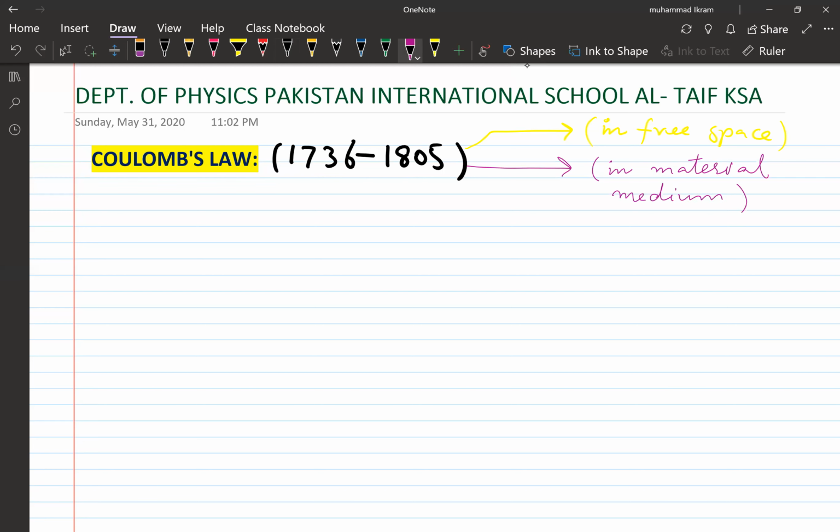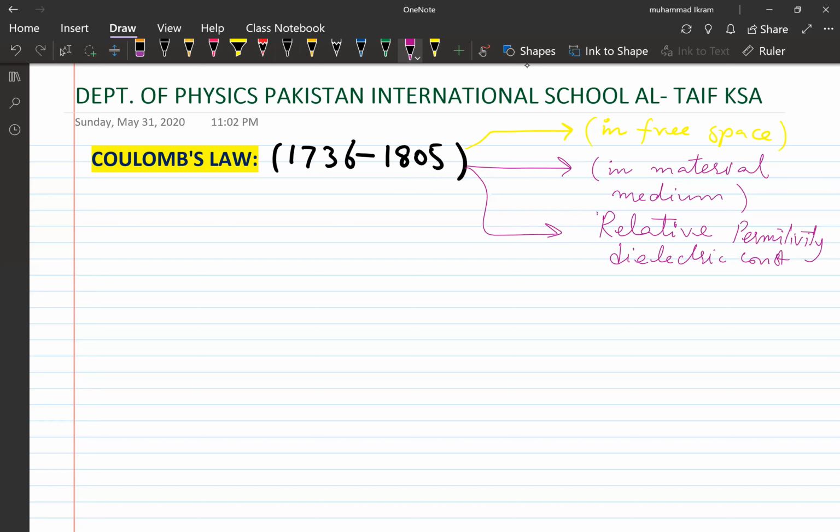And third, I will explain the relative permittivity, or what we can call the dielectric constant.